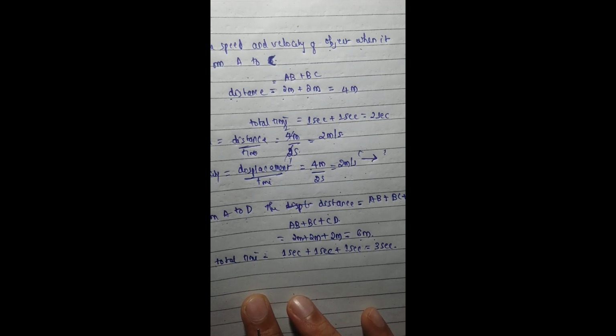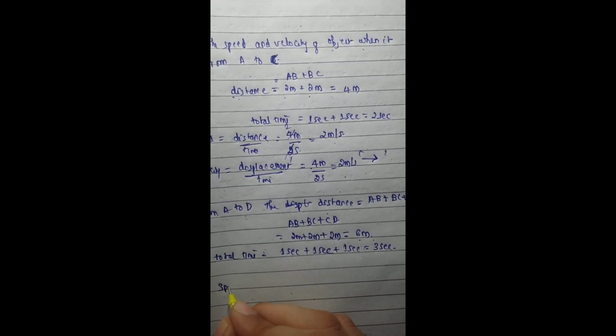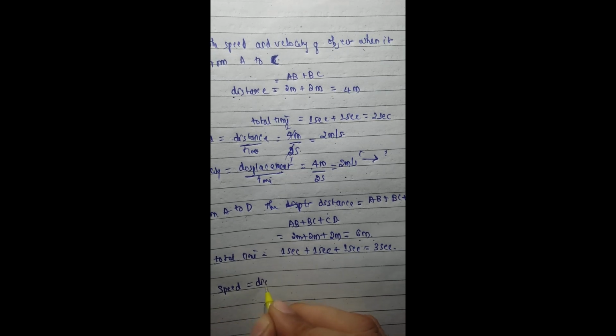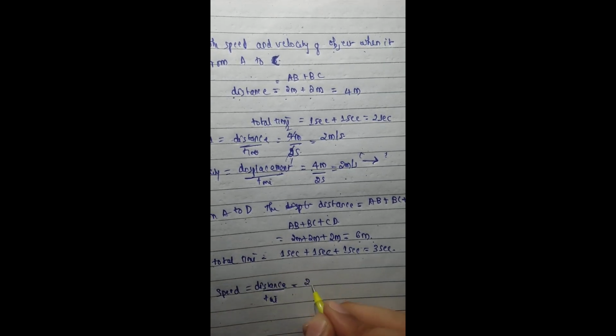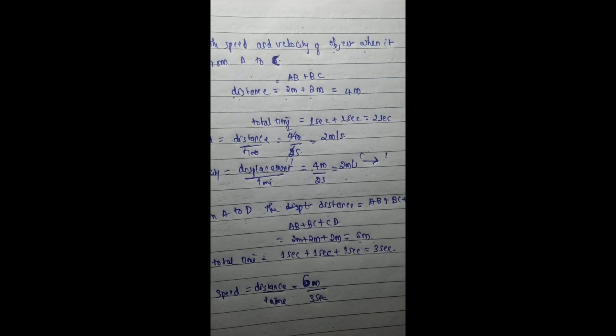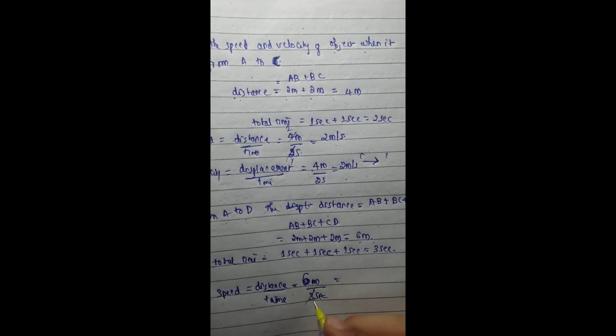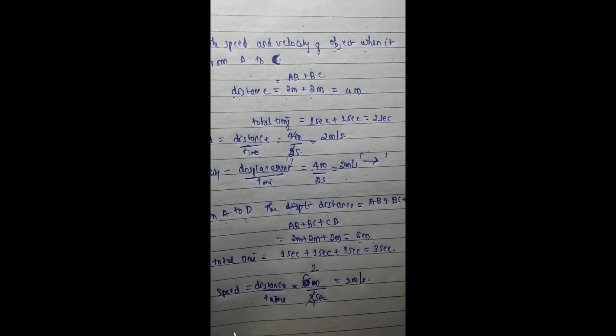So we can find the distance and displacement for this case as speed is equal to distance by time, that is equal to, here distance is 6 meters and the time is equal to 3 seconds to cover the 6 meters, that is equal to again 3 ones are 3, twos are, that is 2 meter per second.